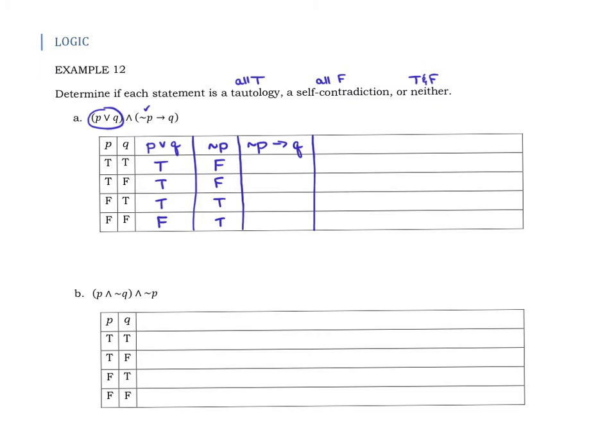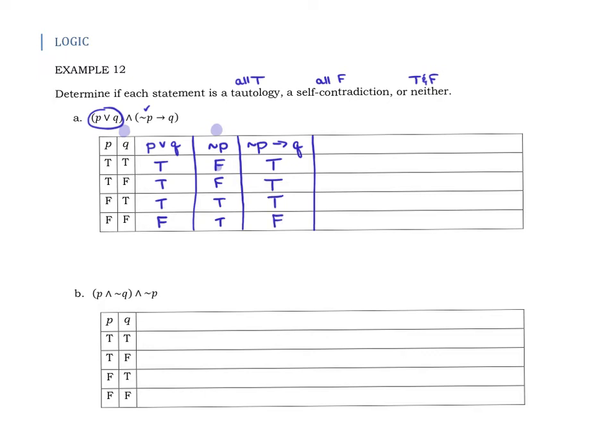So again, we're looking at the not P implies Q column. So not P is this column right here, implies Q. So false implies true. That is true. False implies false is a true conclusion. True implies true is a true conclusion. True implies false is a false conclusion.